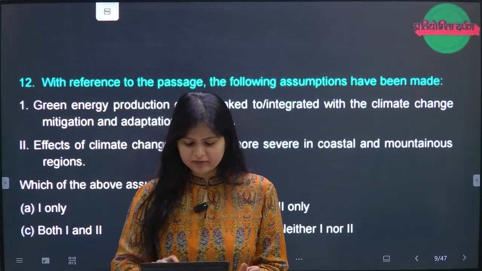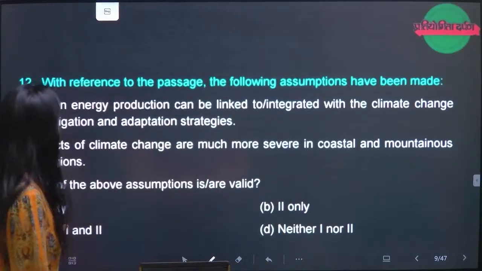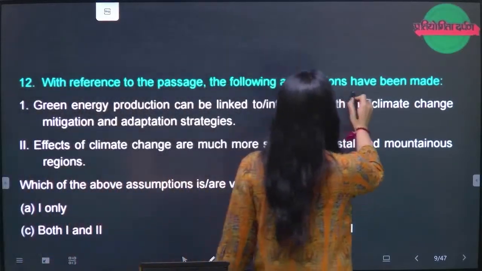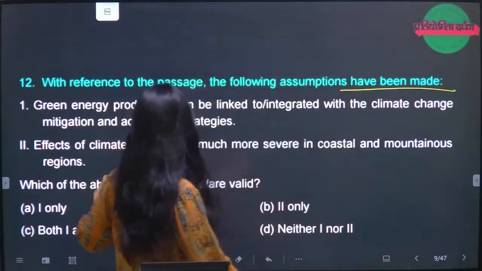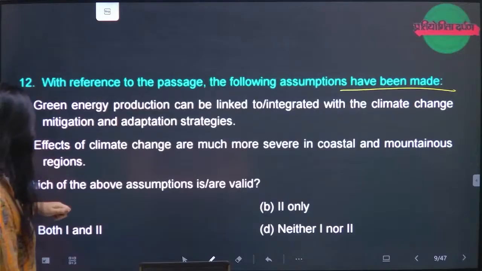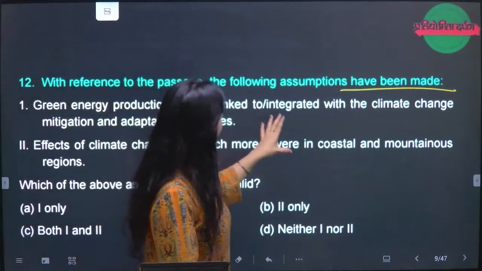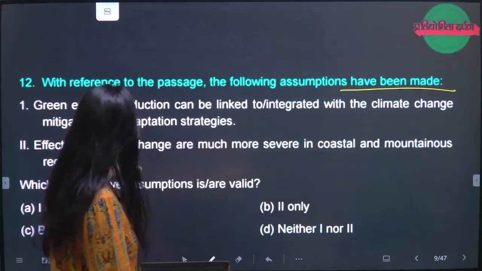Okay, 11 is having two options. Okay, so 12th is saying, with reference to the passages, the following assumptions have been made. Green energy production can be linked and integrated with climate change mitigation and adaptation strategies. Green energy production can be linked to integrated with climate change mitigation and adaptation.